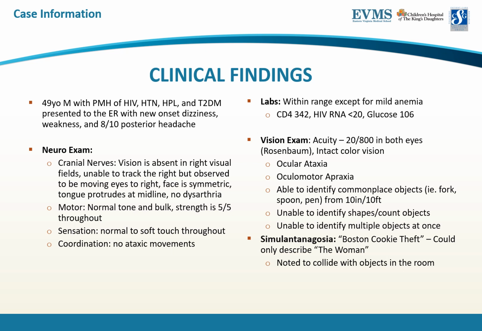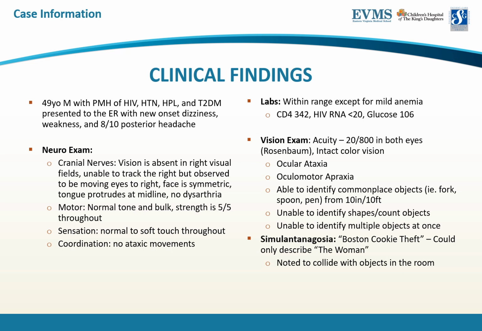The patient was discharged in stable condition 2 days later, but was readmitted to the ER the following week for worsening symptoms, including new onset gait instability and left-sided weakness. CT and MRI revealed mild worsening of cerebral stenosis, but were negative for new foci or changes from the prior occipital infarct. He was once again discharged in stable condition, but returned the following week due to new onset dizziness, generalized weakness, and a 7 out of 10 pain posterior headache.